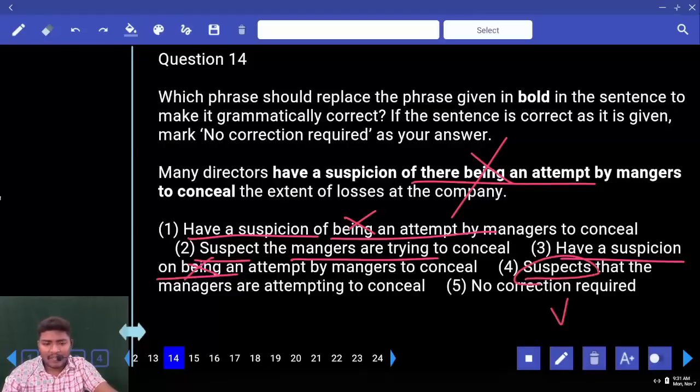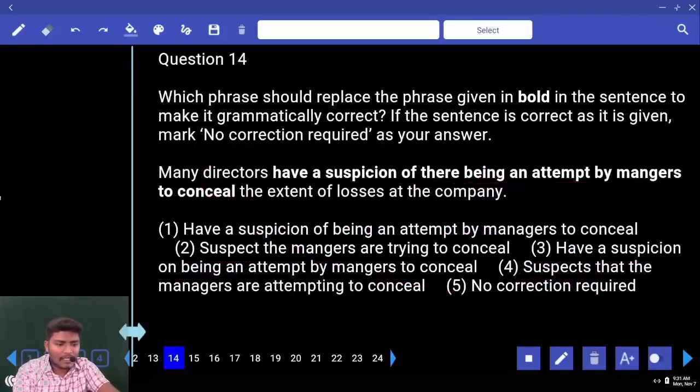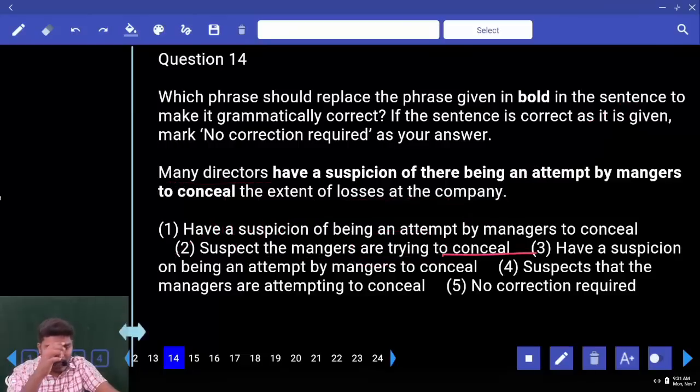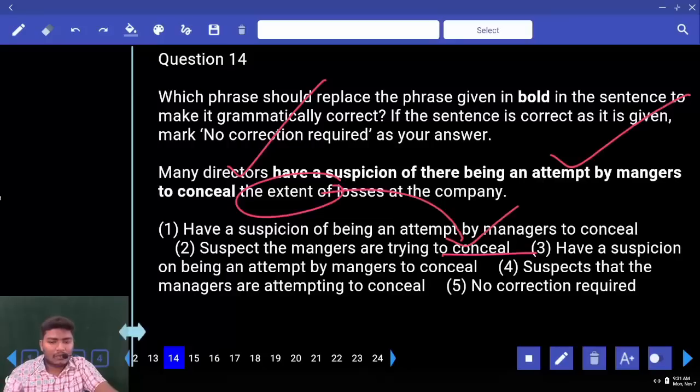Suspects is V5. Can we say directors suspect? Suspect or suspects? Suspect only. That is out. What is remaining? Only second one. Many directors suspect, V1, okay. The managers are trying to conceal the extent of losses. What does conceal mean here? Hide. The directors think that even if the company has made losses, they are hiding them.